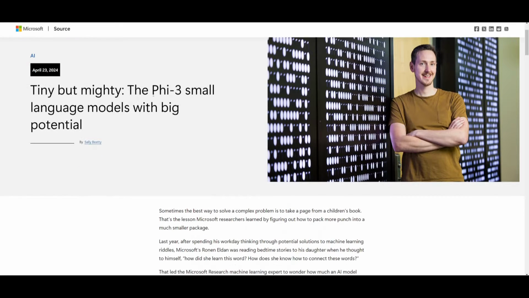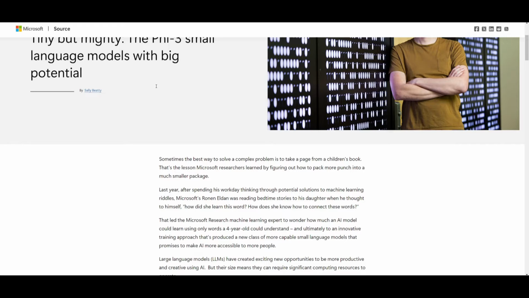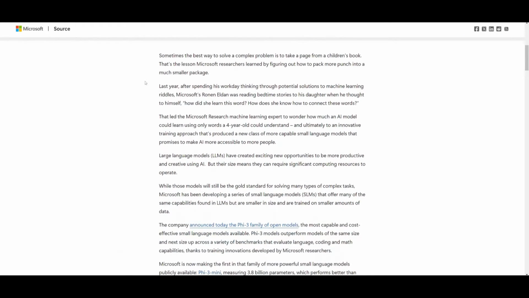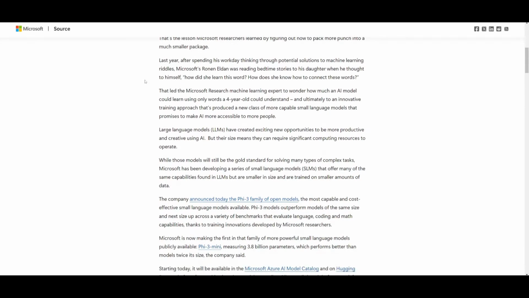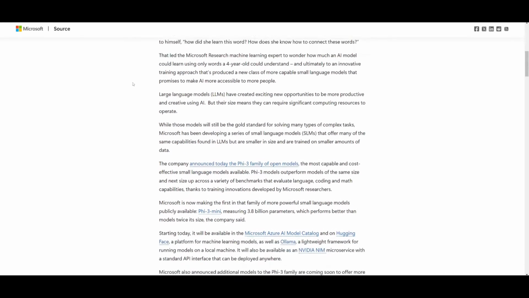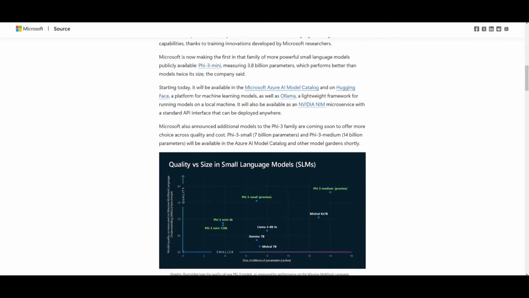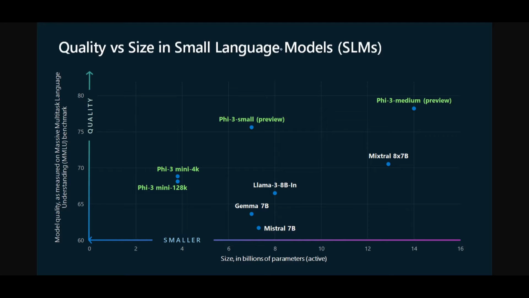This is the third iteration of the Phi family, and it's a set of new small models that use the same training techniques as Phi-2. This is to basically produce a tiny but high performance model. With the release of Phi-3, they also released 4 models under that umbrella. This is where we can take a look at this graph, which is showcasing the benchmark and the evaluation of all of these 4 models.